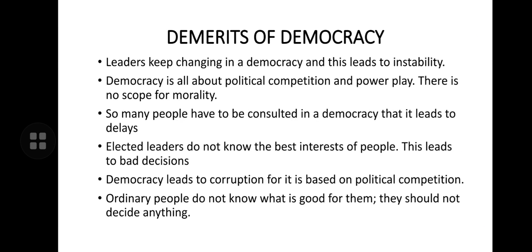So, demerits of democracy. What are the disadvantages of democracy? The first major point written here is that leaders keep changing in a democracy, and this leads to instability. Now, democracy is all about electoral competition. The political party or the coalition that wins the majority forms the government.